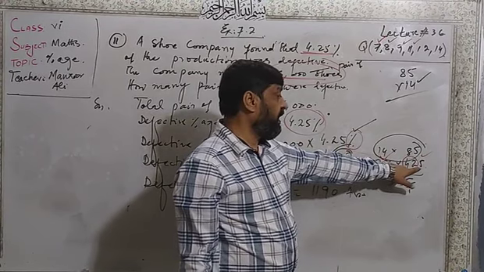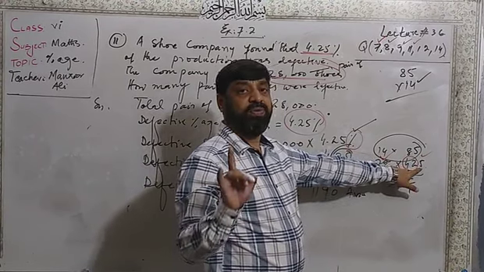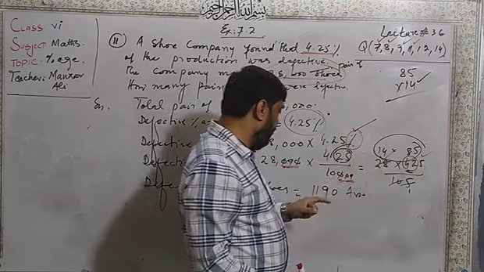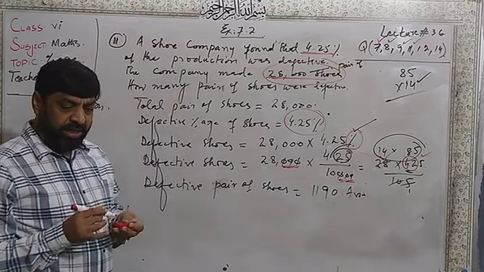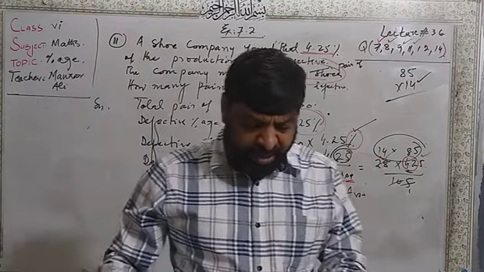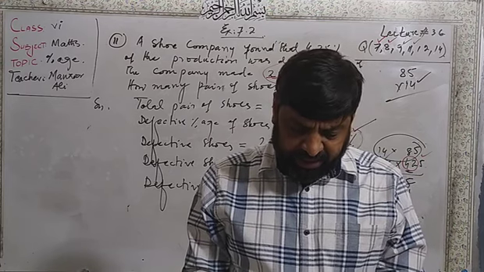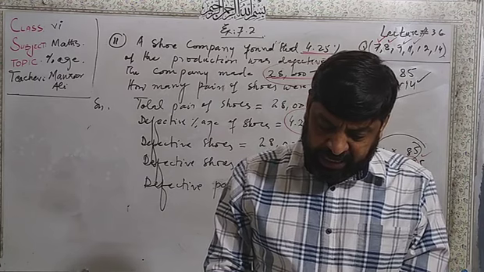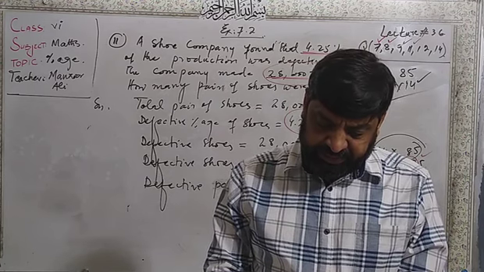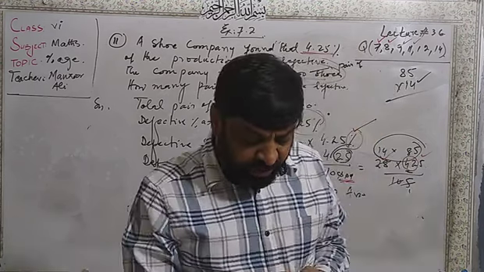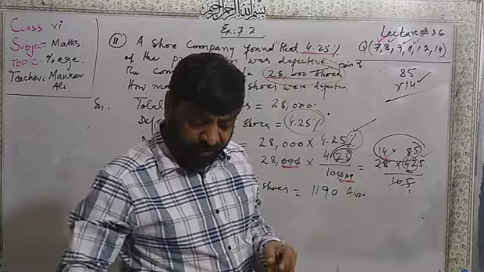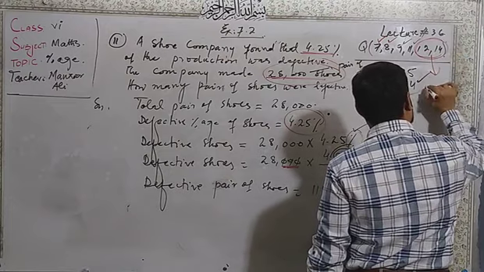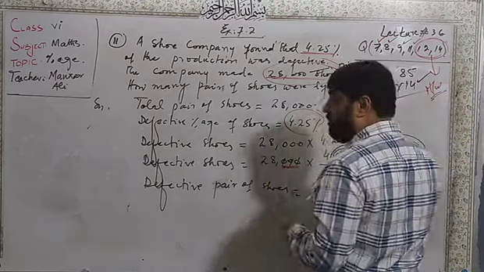Remaining 2 went here, 25 and 25, we can read 5 times. Here 85 multiplied by 14, you will get this answer. So dear students, questions number 12 and 14 are homework for you.